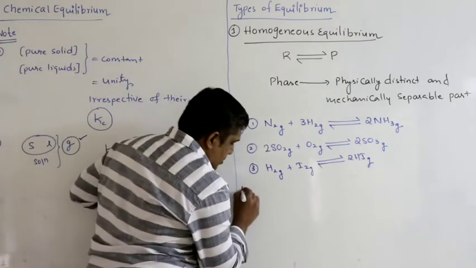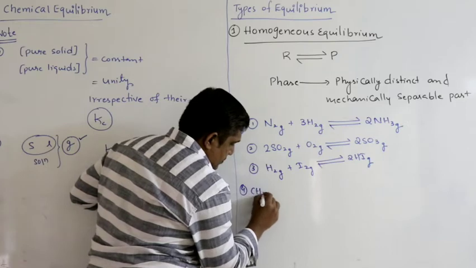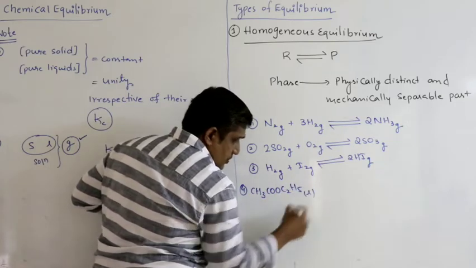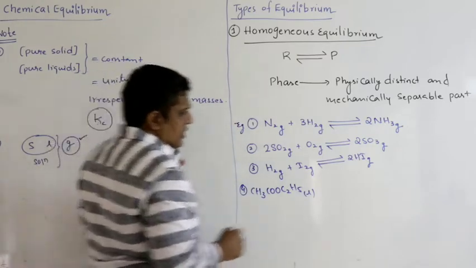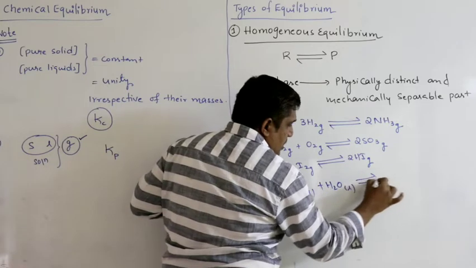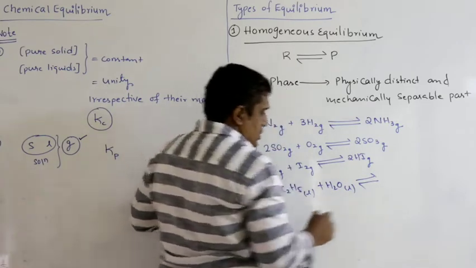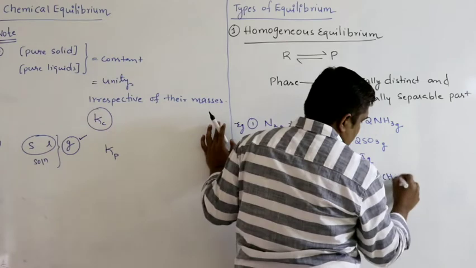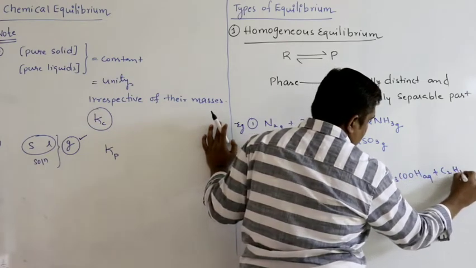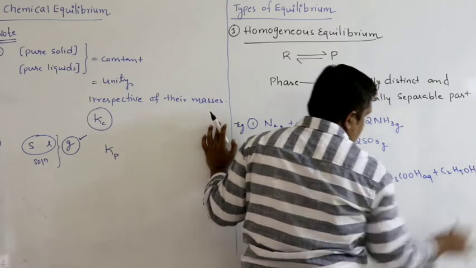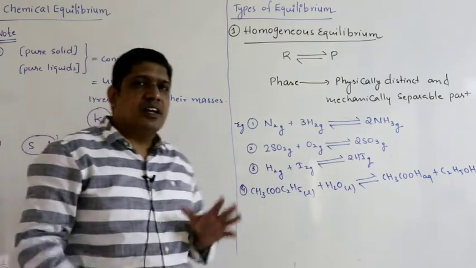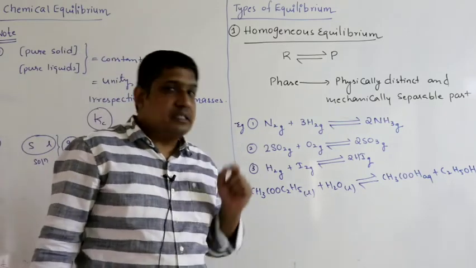So let us take one example for liquids. Now this is an ester, a polar liquid, plus water, another polar liquid. They are miscible in each other. What we get is acetic acid plus ethyl alcohol. They are also miscible in each other. So if all are polar, they are miscible in each other. If they are miscible in each other, it forms only one phase, a single phase.